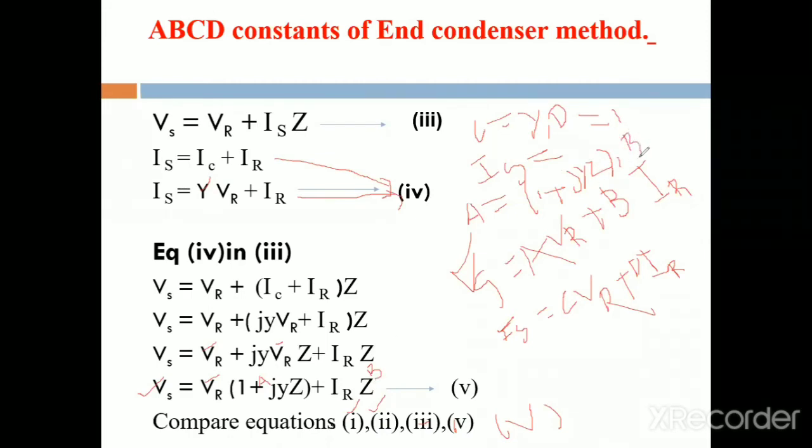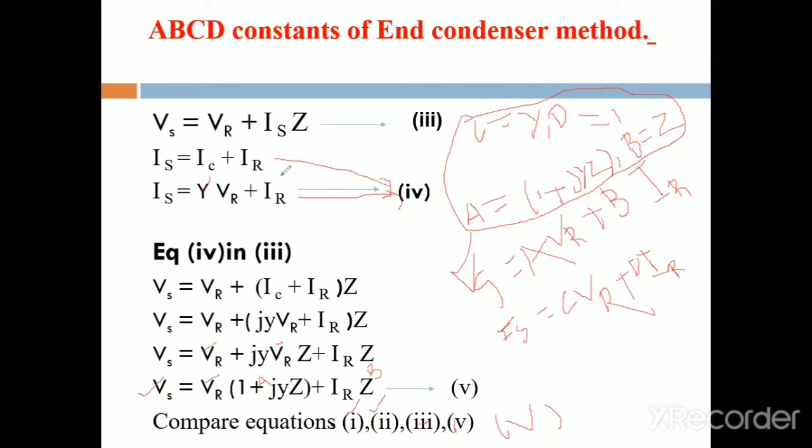B is equal to Z. This is the C and this is the D and this is the B and this is the A.